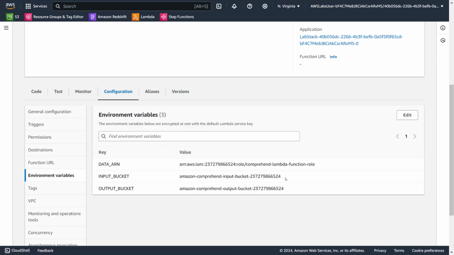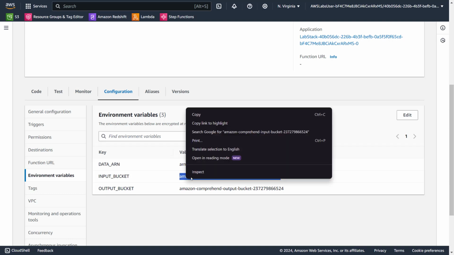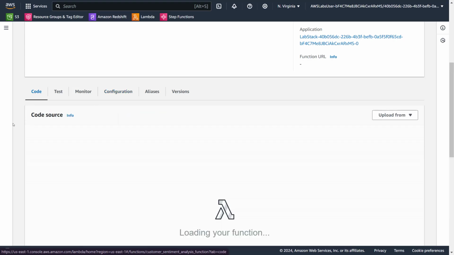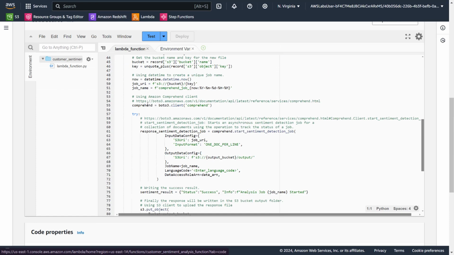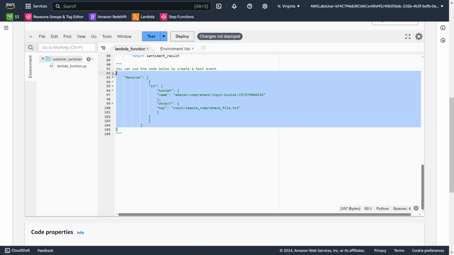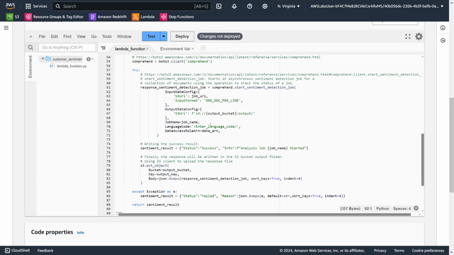They already provided us with this one. Let's copy that code. They provided a sample here, so let's replace that with this. Copy that. And here the language code, what? English, EN. I think that's what they entered.